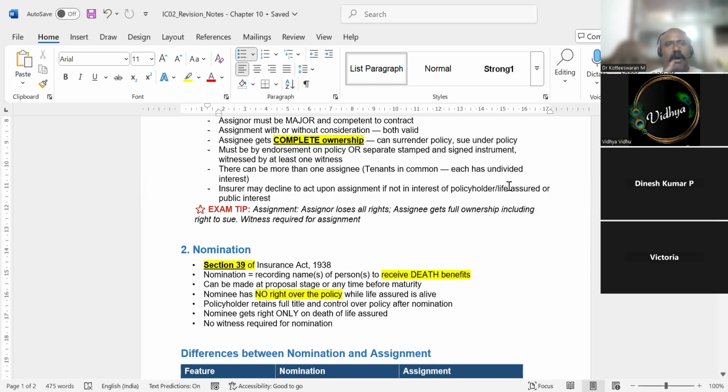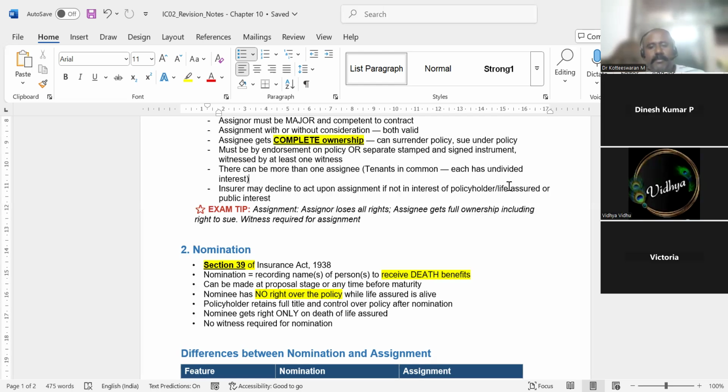Okay, it depends upon the amount they are interested in. You have taken 7 lakhs from one bank and 3 lakhs from another bank. So total 10 lakhs, you have a life policy. So now bank 1 has an interest of about 7 lakhs and they can claim 7 lakhs. The other bank can claim 3 lakhs.